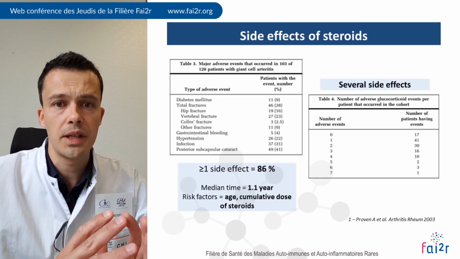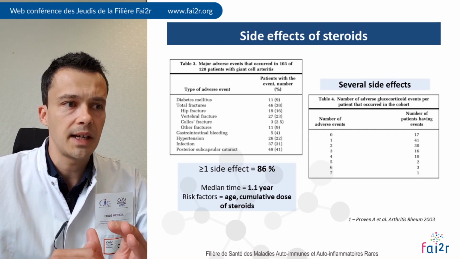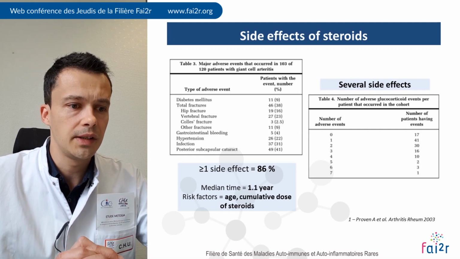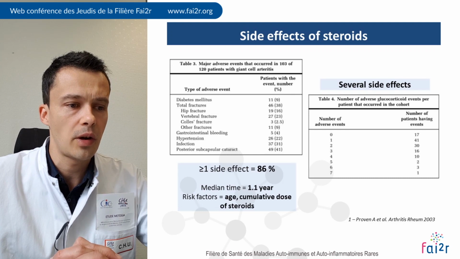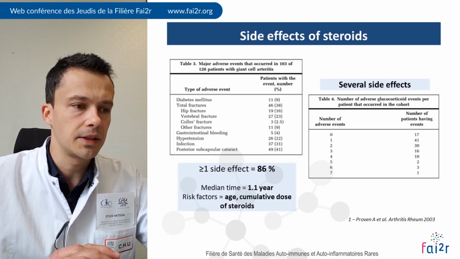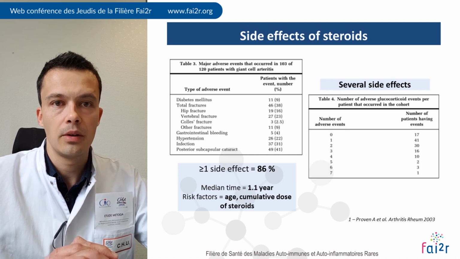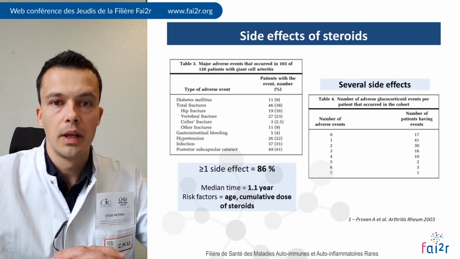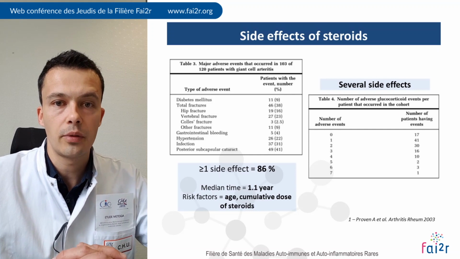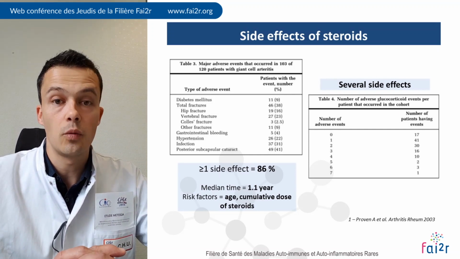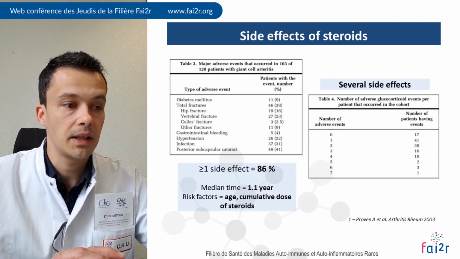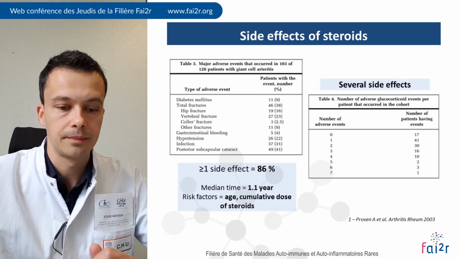Furthermore, you know that steroids are generating side effects, and this study that you know very well demonstrated a few years ago that about 90% of patients receiving prednisone for GCA will have at least one GC-related side effect after a median time of 1 year.